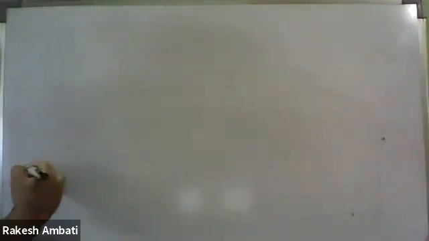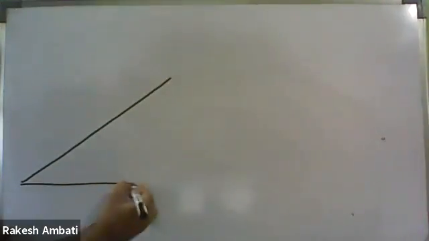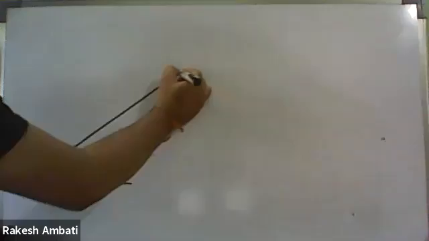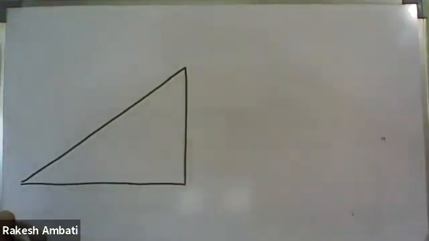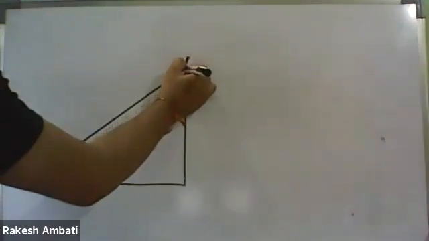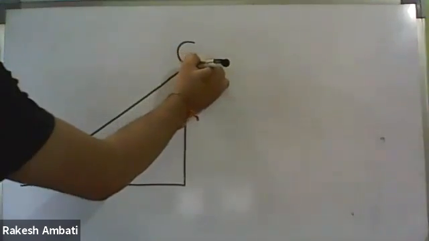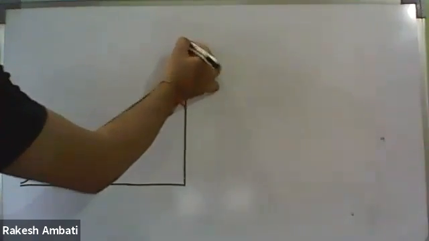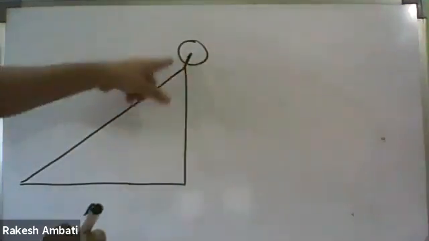The next question is, for example, an inclined plane. Here we have a pulley. It is a fixed pulley.